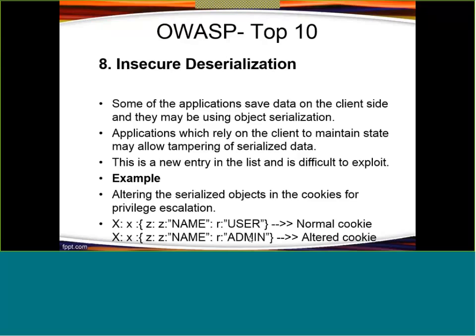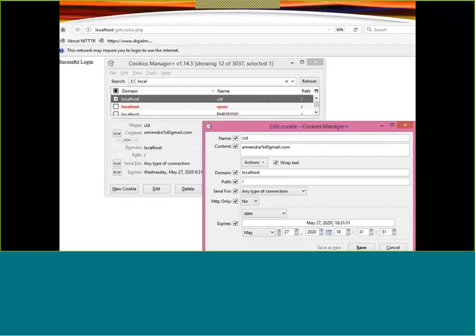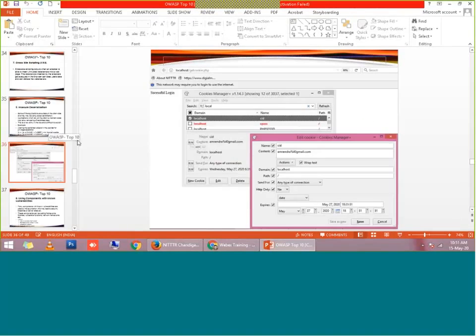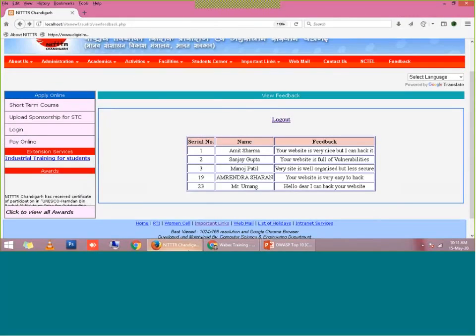Insecure deserialization, basically it is dealing with the tampering of the serialized objects which are being stored on the client side, right. An example of a serialized object is your cookies. Cookies are an example of a serialized object. So let me show you how this insecure deserialization occurs. Let me demonstrate it on this website.